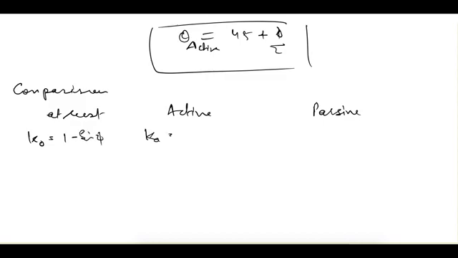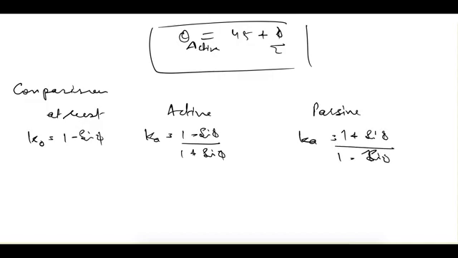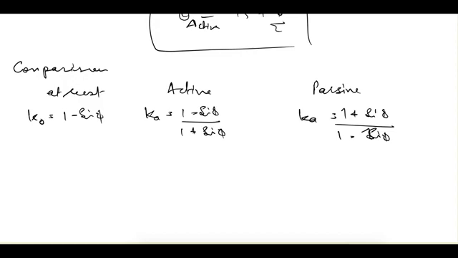In active state it is equal to 1 minus sine phi upon 1 plus sine phi, and in passive state it is equal to 1 plus sine phi upon 1 minus sine phi. So here you can see that at rest it is just equal to 1 minus sine phi, whereas in active state we are dividing 1 minus sine phi by 1 plus sine phi.